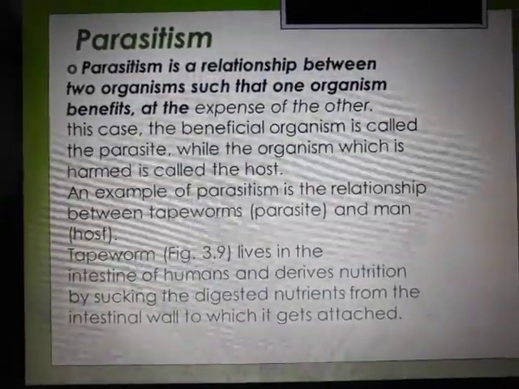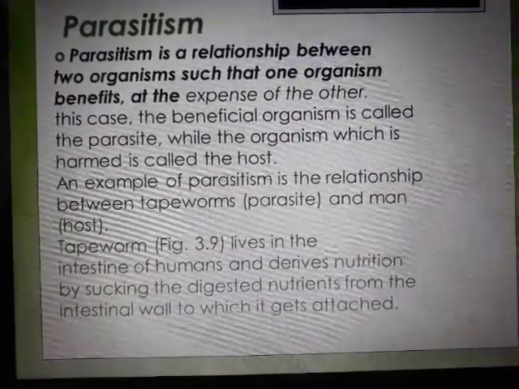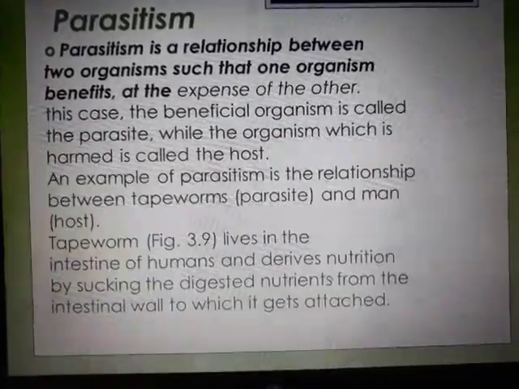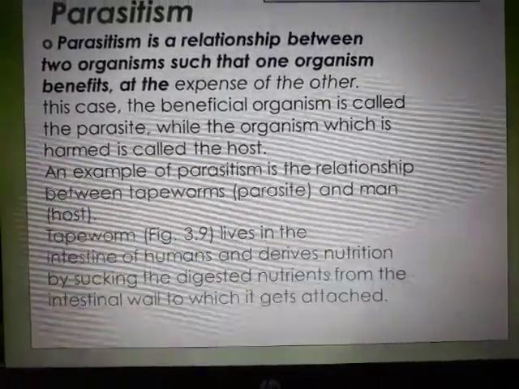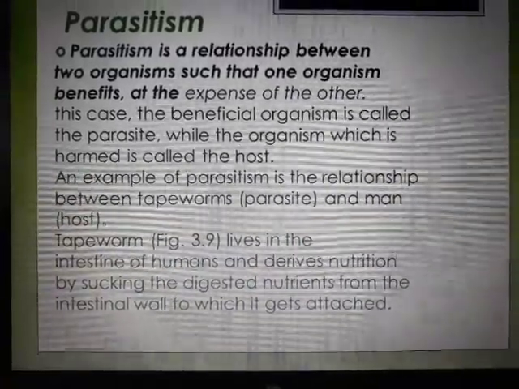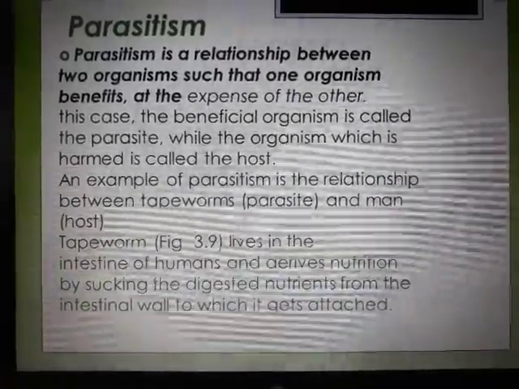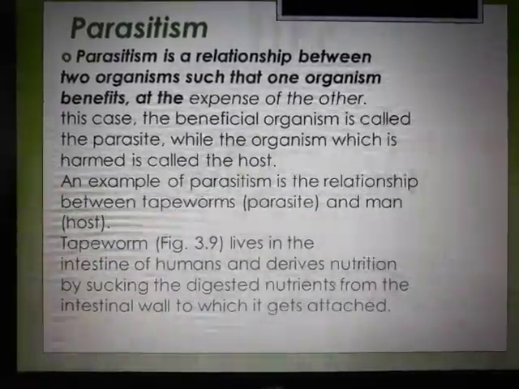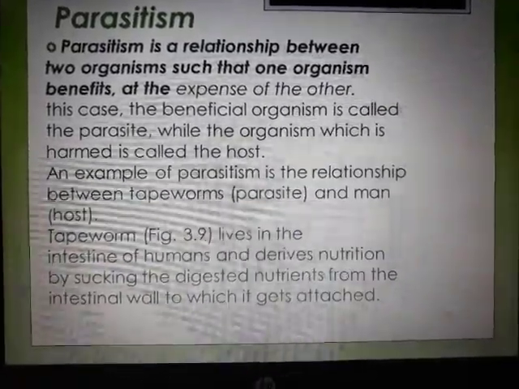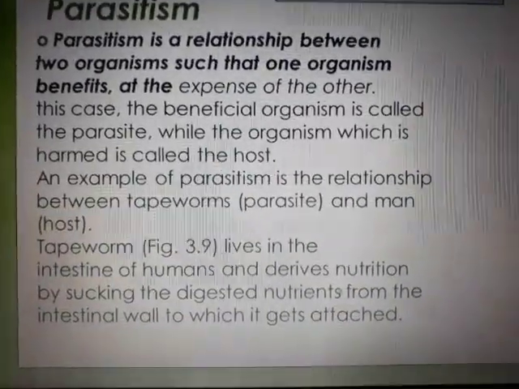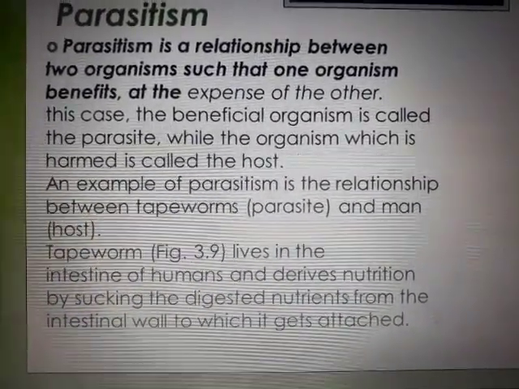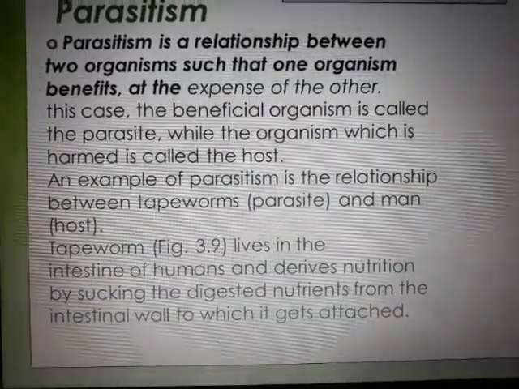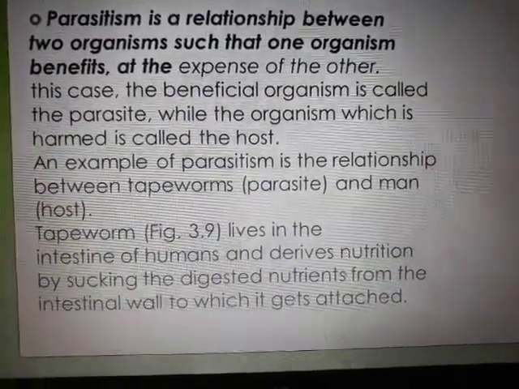Next is parasitism. Parasitism is a relationship between two organisms such that one organism benefits at the expense of the other, right? So an example is the recent COVID thing. It is a parasite, right? It is a virus killing all the people. It is just getting its own benefit and harming the other organism. Fine. So that is a parasite. The beneficial organism is called a parasite, while the organism which is harmed is called the host.